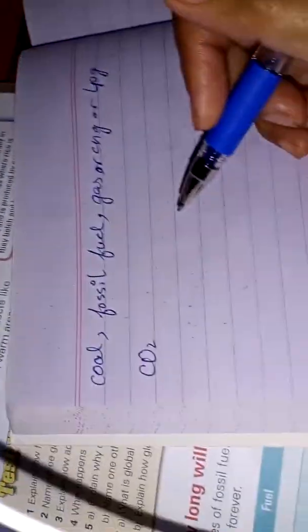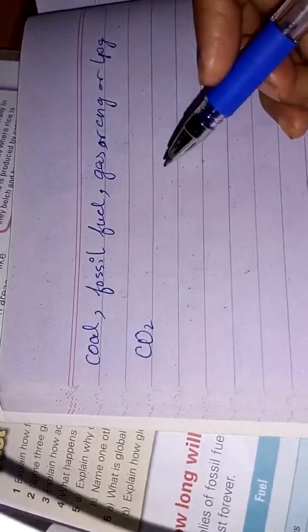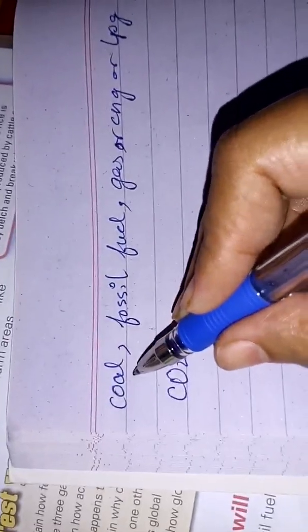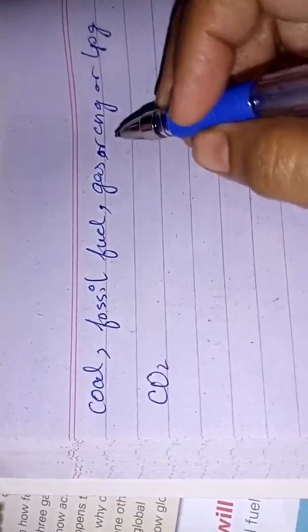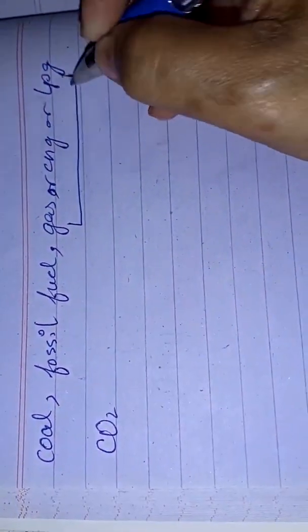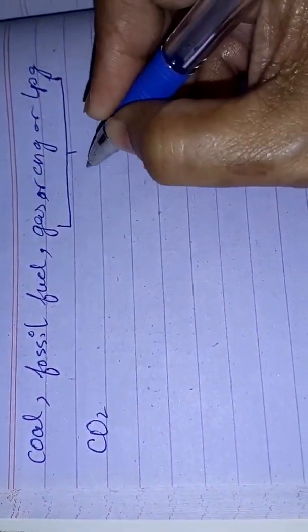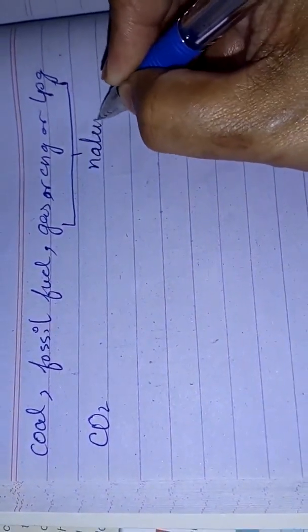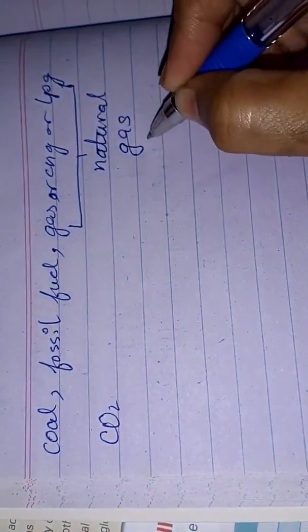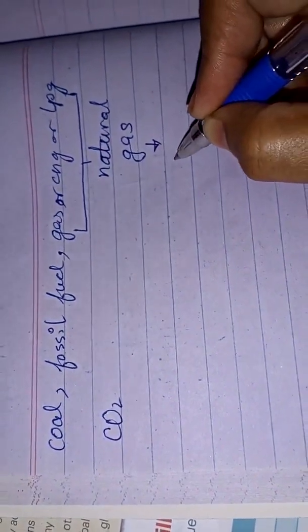Now listen, we already talked about the different types of gases that we normally come across when we are burning fuel. Like we burn coal, fossil fuel, gas, and also CNG and LPG. These CNG, LPG, and natural gases are known as natural gases because they contain a major component which is known as methane.